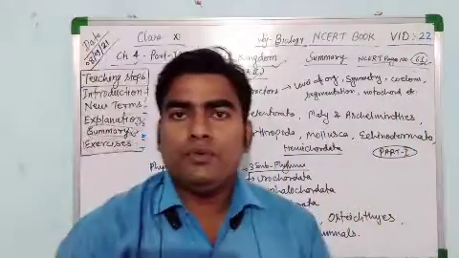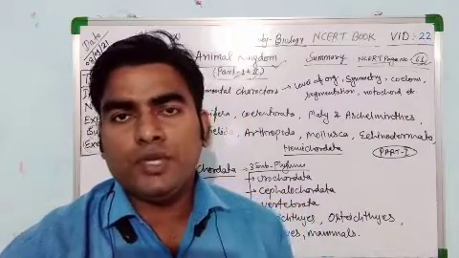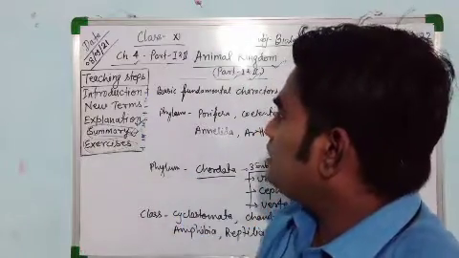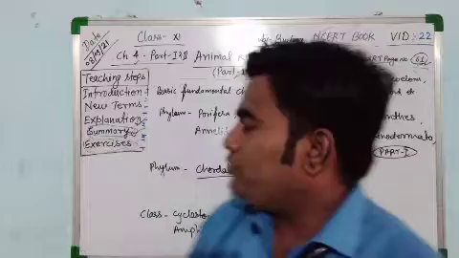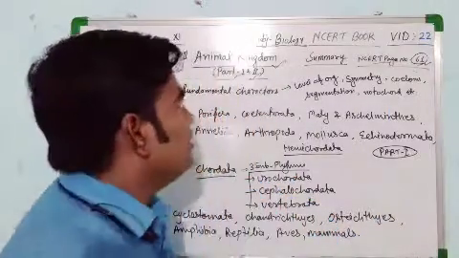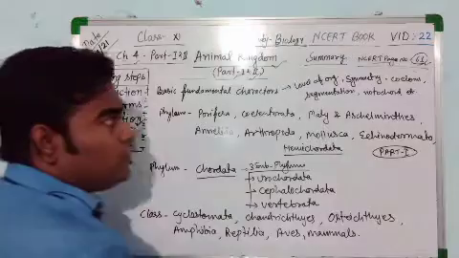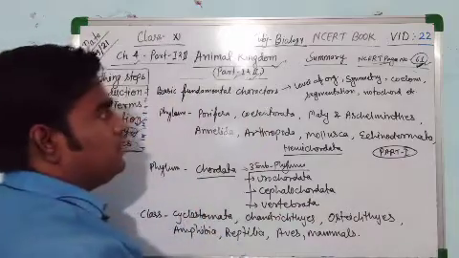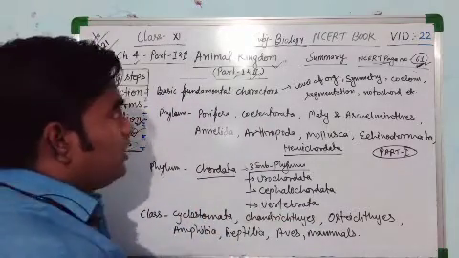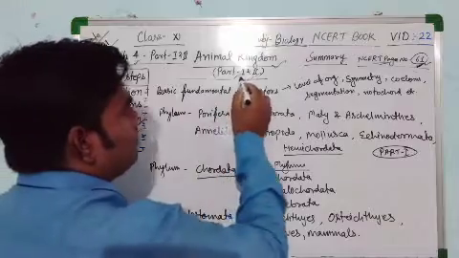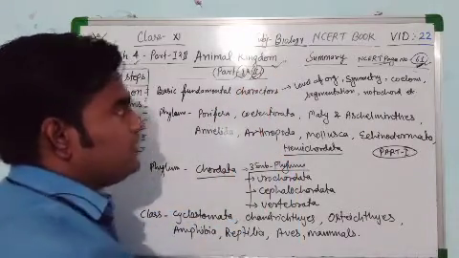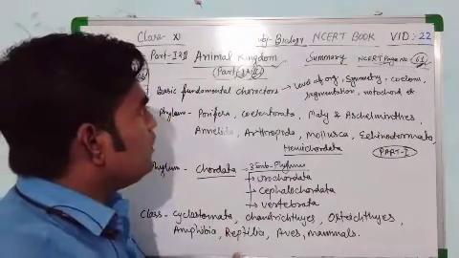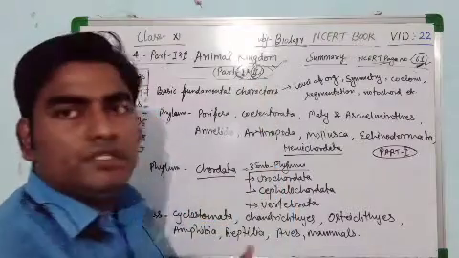In this video, we will study the complete summary of this chapter, Animal Kingdom. We already completed the explanation of this chapter. Now, we are going to start the summary of chapter 4, Animal Kingdom. You can also see in the NCERT book, page number 61, the summary is given over there. I divided this chapter into two parts, part 1 and part 2, for easy understanding. In this video, we have concluded the summary of both parts.